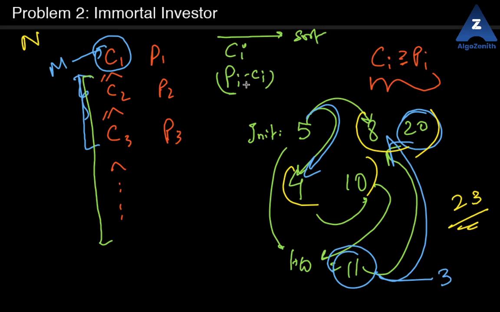And if you can invest, just invest in it and add the profit to your money, because that will increase your opportunity of investing in any further possible deals, like some other C which is larger than the current M, but after getting this profit you can invest in that. So if you sort this, you invest in this one first and then you invest in this one. That is possible, right? Because you will be able to invest in this one and get this profit out of it, and then you will be able to do this.